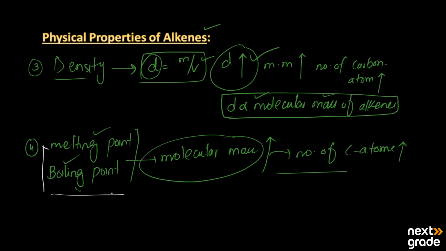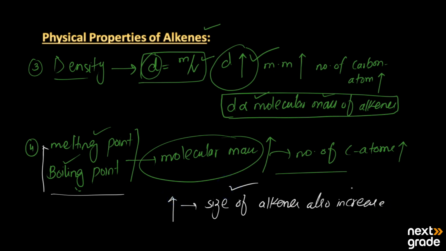This is the main reason: as the molecular mass increases, the size of the alkenes also increases. As their size increases, the force of attraction between the molecules increases and the melting and boiling point also increases.